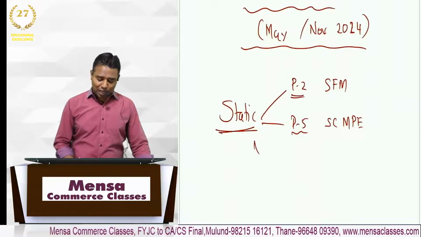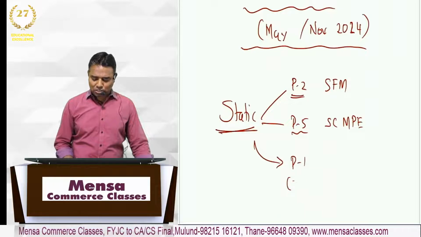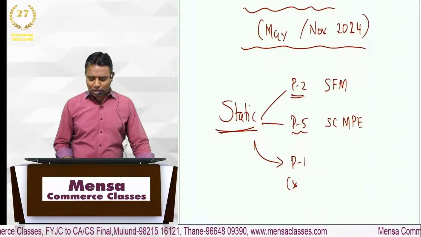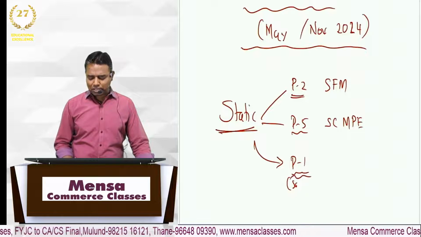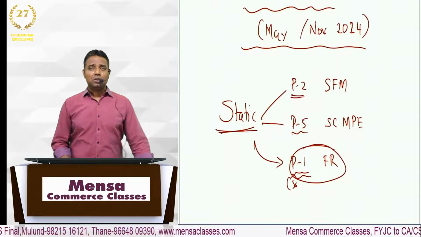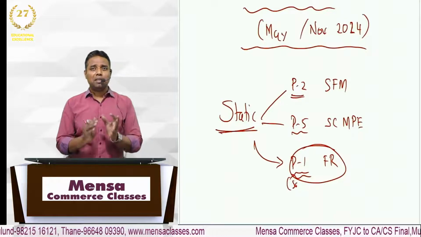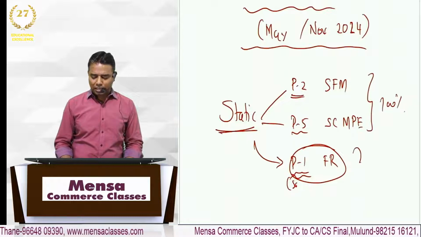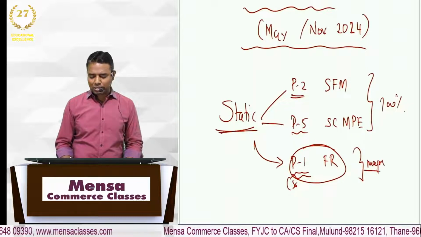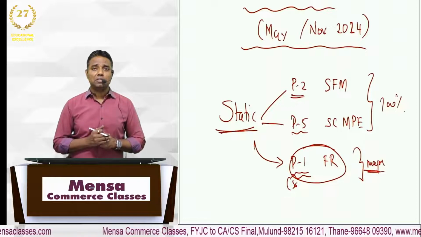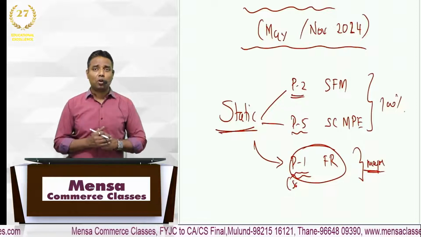And the next one, to some extent, the changes are very minor. So the majority of the concepts don't change as far as your FR is concerned. Correct? So these three papers remain static, out of which this one is 100% and this one is to a major extent. Fine. Now why should you understand these changes? I'll talk about that later on.